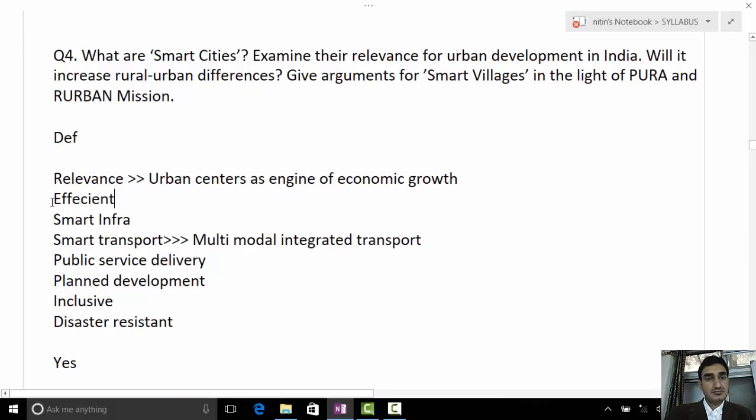Creating walkable localities, which helps in decreasing congestion, air pollution, and resource depletion. Preserving and developing open spaces. Promoting public transport, using smart solutions for infrastructure and services. For example, making areas less vulnerable to disaster, using fewer resources and providing cheaper services. Very good points you told.